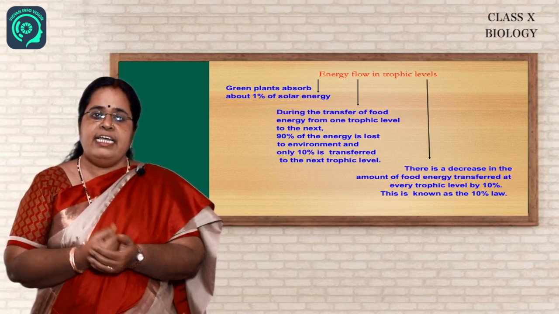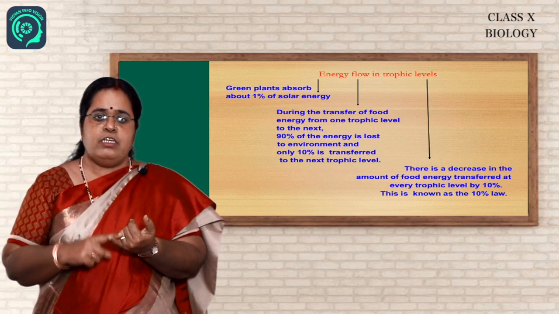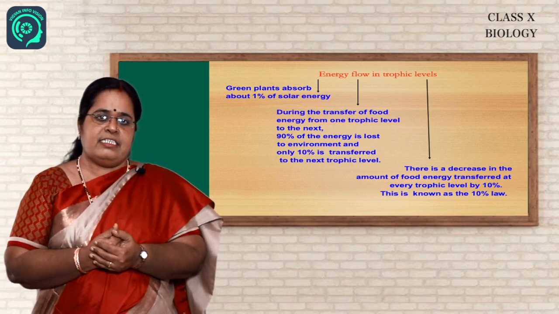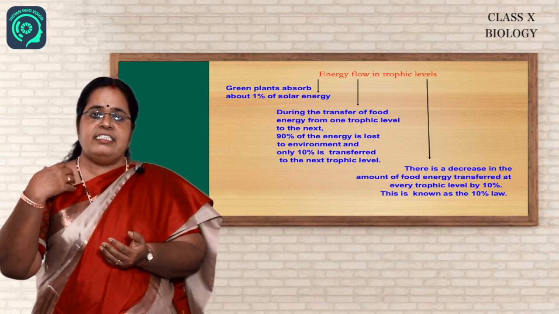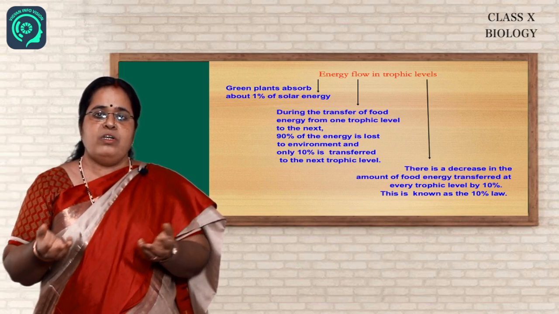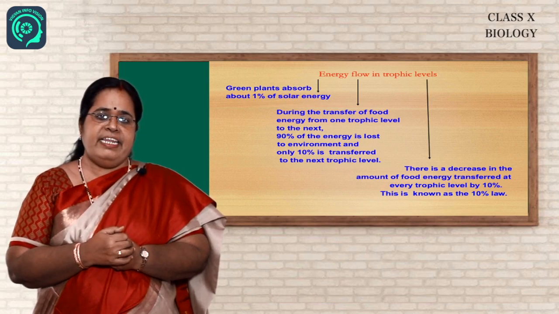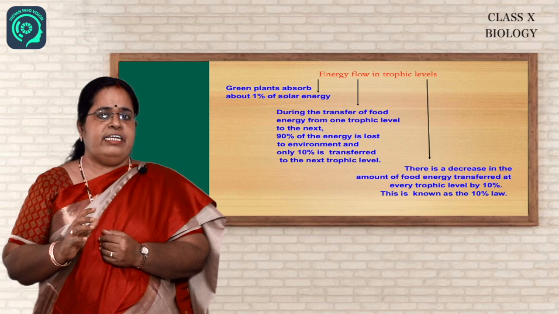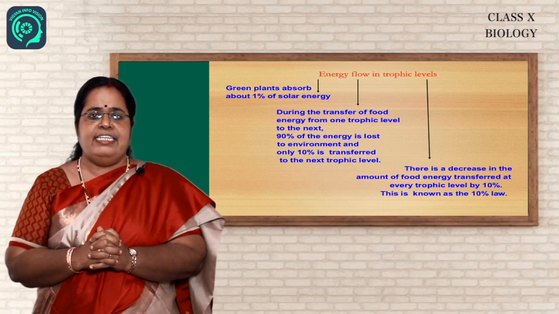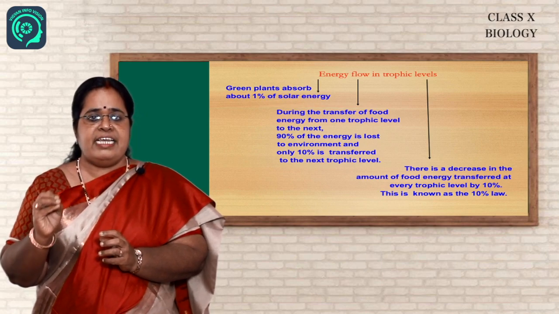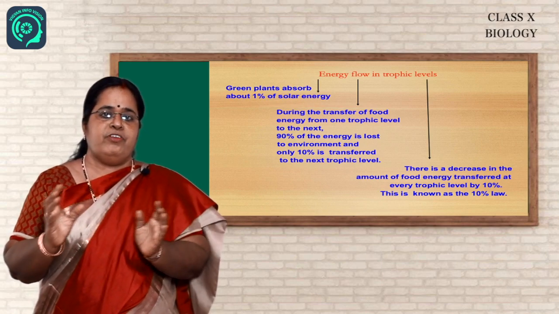The plants utilize that energy for their growth, for their reproduction and for all other metabolic activities. Part of that energy is released into the atmosphere as heat. So what remains? Only 10% remains that can be passed to the next level. On an average, we will find that every trophic level receives only 10% of energy from the previous level.